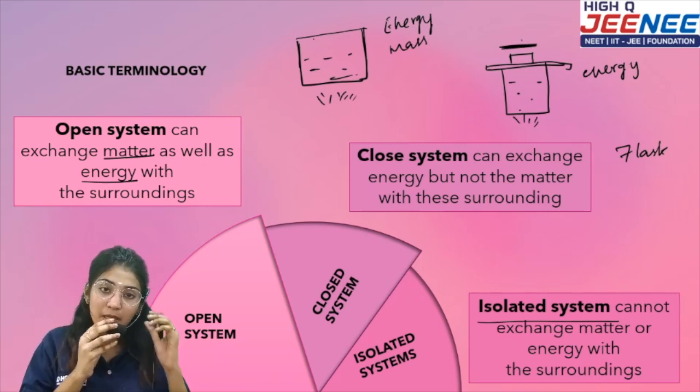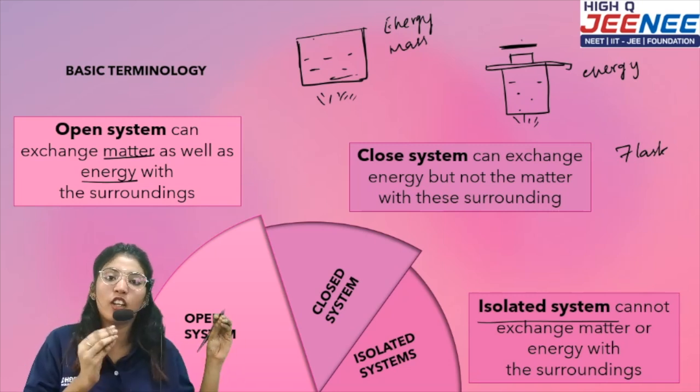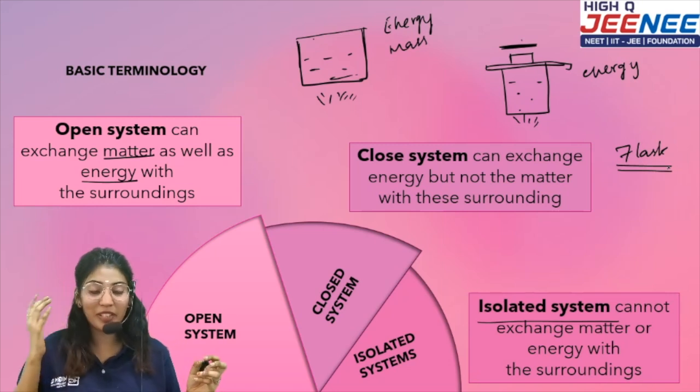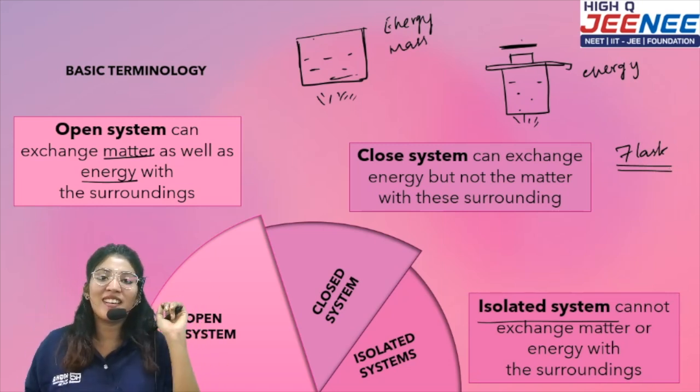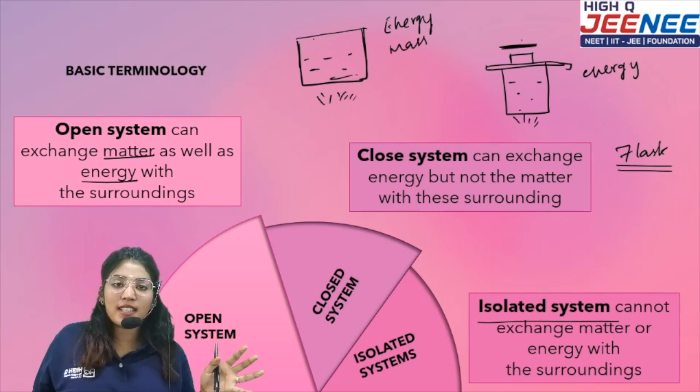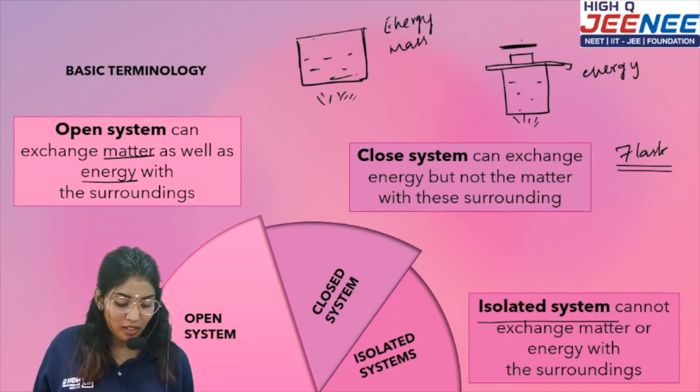No, some heat has been lost. Correct? So can I say the flask, even if it is a very high-end flask, is going to lose the heat. Correct? So who gives the typical example of an isolated system? Our universe.